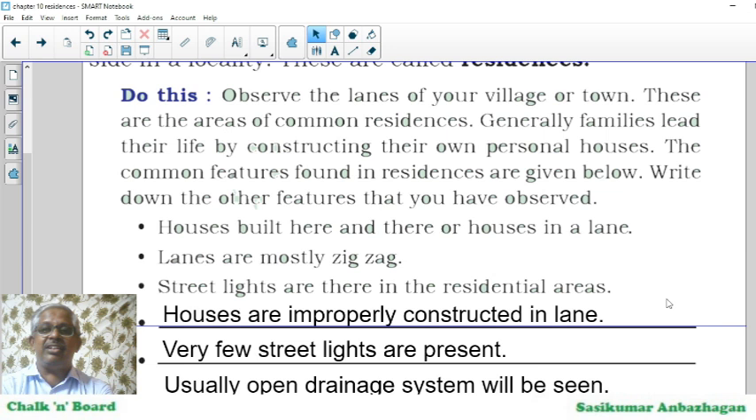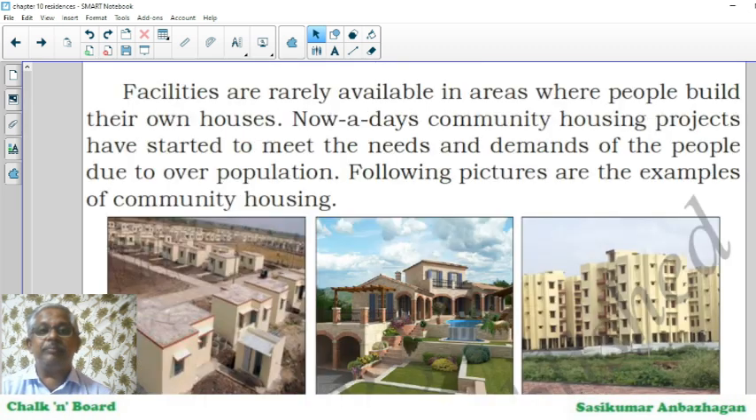Houses are built here and there in a lane. We see houses are improperly constructed in the lane. Lanes are mostly zigzag, and we find very few street lights present. Usually open drainage systems will be seen in these areas. Then facilities are rarely available in areas where people build their own houses.